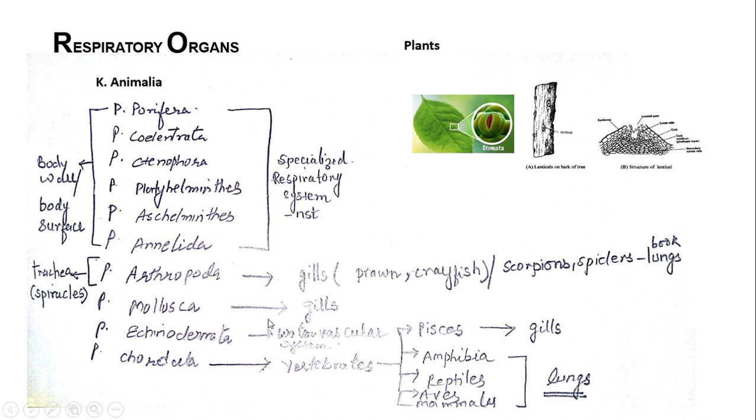The organisms belonging to phylum Mollusca respire through gills. Echinodermata have a water vascular system, so the gases move along with the water when the water is moving in, and the waste gas is moved out through the water system. In phylum Chordata, I have not considered the whole classification, but if you consider the vertebrates, the Pisces have gills for exchange of gases. Amphibians, reptiles, aves and mammals have lungs for exchange of gases.